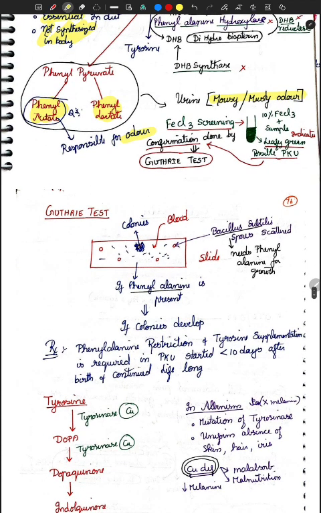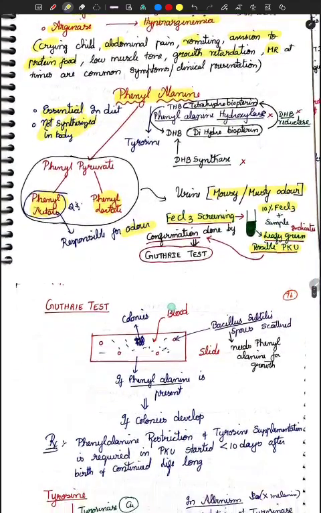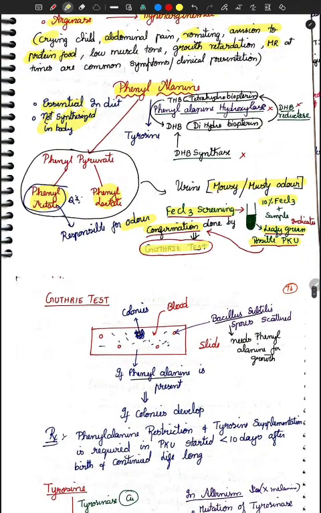What screening test will you use? FeCl3, 10% ferric chloride. On adding ferric chloride, what do you get? A leafy green precipitate, a color change, which means it is possibly a case of phenylketonuria. And how do you confirm? Confirmation is by Guthrie test.